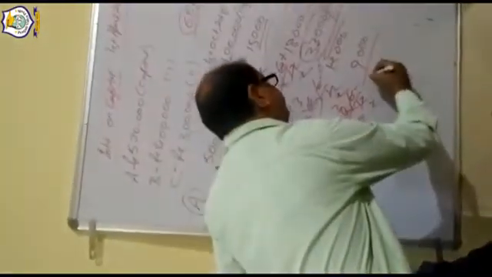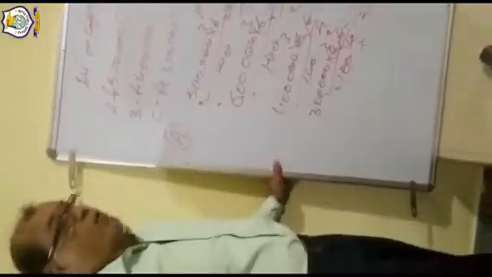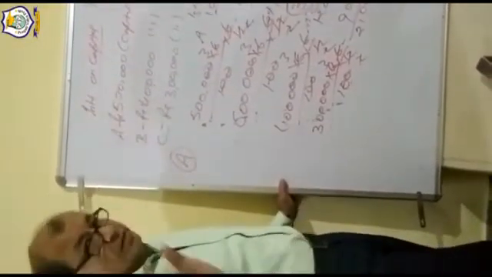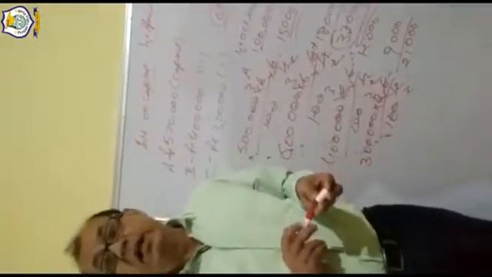So his interest on capital will come 21,000. 21,000 interest will come for B because he withdraws 1 lakh, so his capital now reduces. This is the way that we can calculate interest on capital.